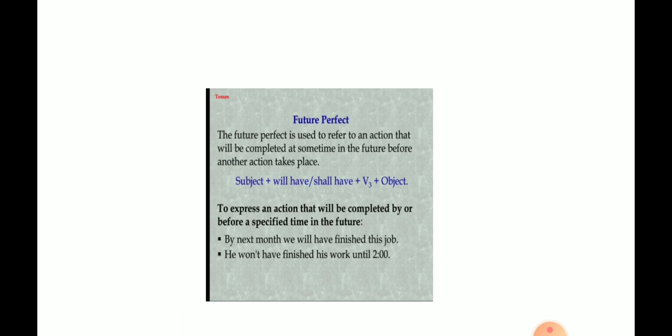Now, future perfect tense. This tense is used to describe an action which will be completed at some point of time in future. Now, in future only it will start and it will complete at some point of time. I shall have finished this work by tomorrow. So, I will start it tomorrow itself and then I'll complete it the next day. The sentence structure will be subject plus will have or shall have plus V3 form plus object. It's used to express an action that will be completed by or before a specific time in the future. By next month, we will have finished this job. He won't have finished his work until 2.